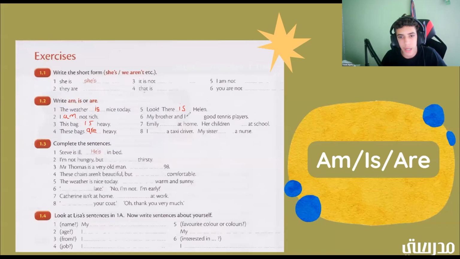My brother and I blank good tennis players. Are. Good job. Okay. Number 7. Emily blank at home. Is. Emily is at home. Good job. Okay, and then we'll go to the second part. Her children blank at school.